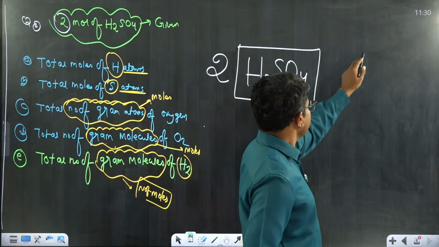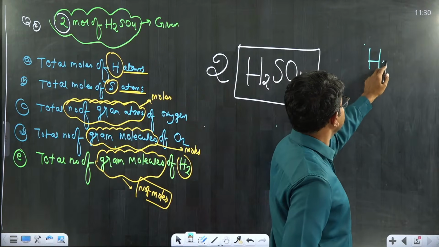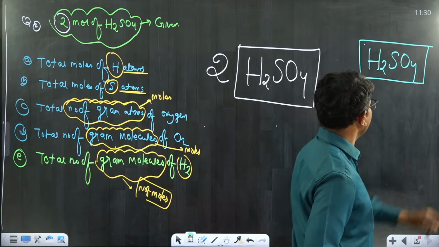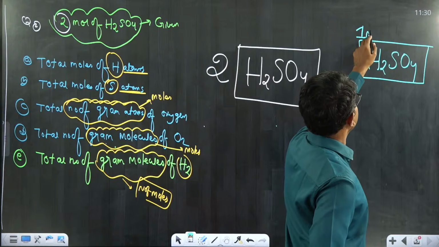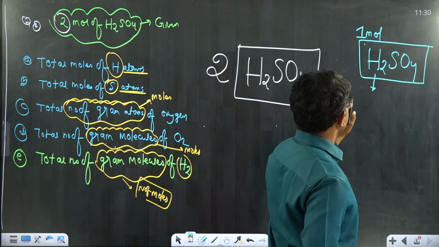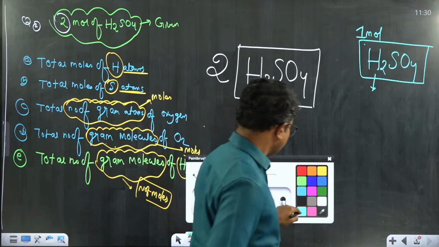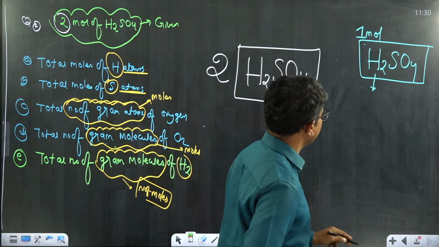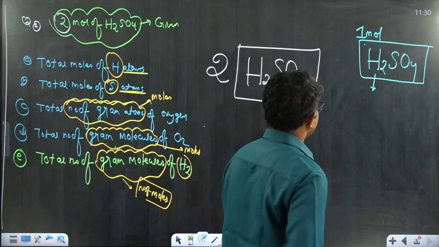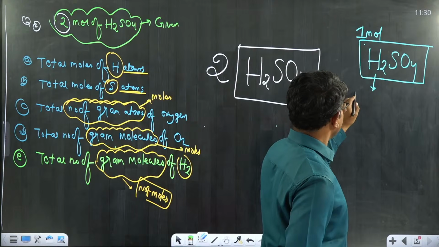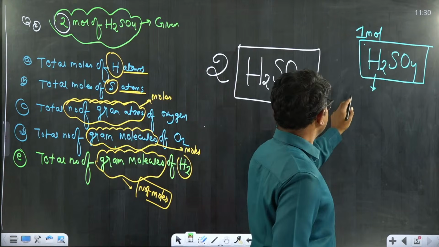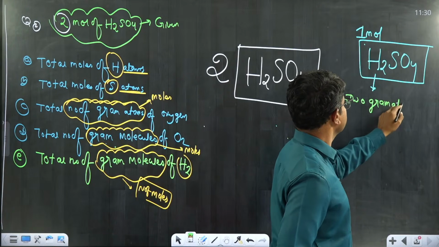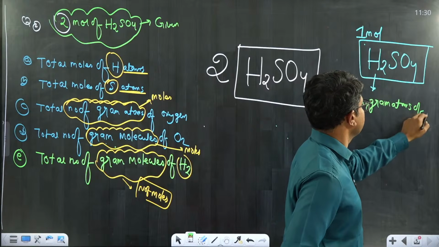Okay, let's say I am taking only 1 mole of H2SO4. If you can decode 1 mole of H2SO4, it contains, quickly tell me students, I am writing some statements. How many of these statements are correct? Here, 1 mole of H2SO4 contains A, 2 gram atoms of H, right?